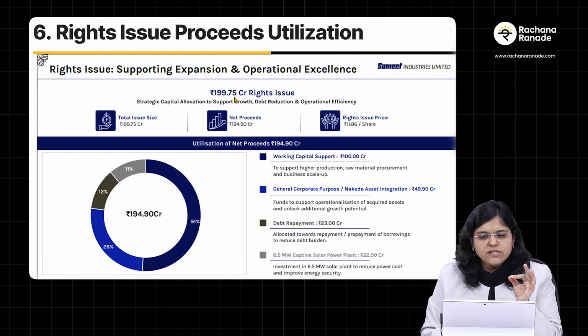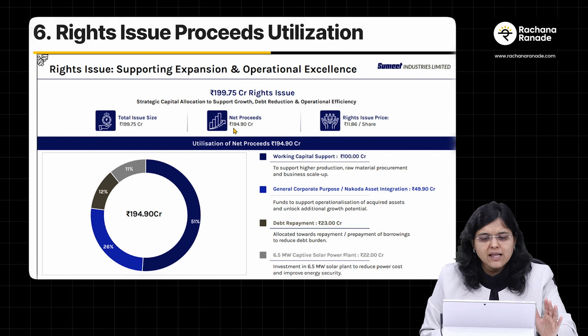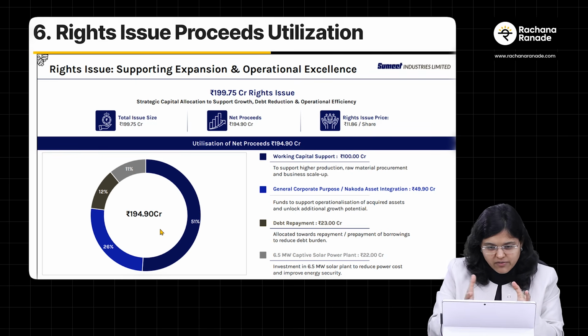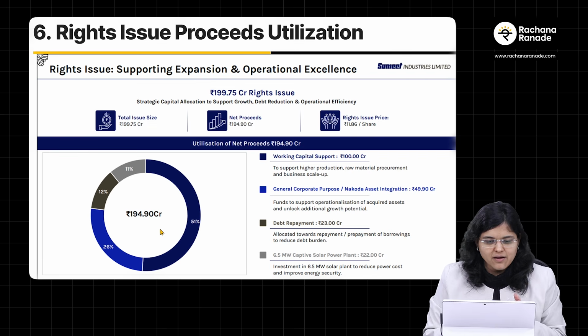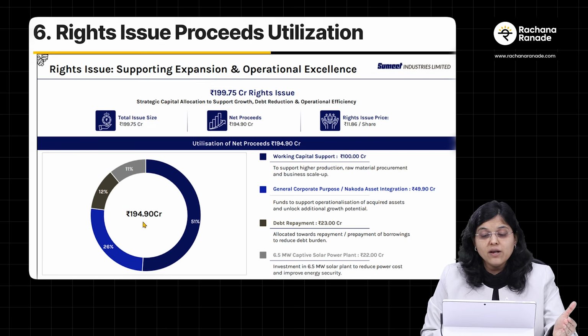the rights issue. Now, let's understand about the rights issue proceeds utilization. Like I told you, 199.75 crores is the rights issue size, and the net proceeds after all the issue related expenses will be 194.9 crores. That's what you can see here. By the way, this entire thing has been taken from their investor presentation. I love the way they have presented this, so showing it just like that, right? So out of this 194 crores, how are they going to utilize this?